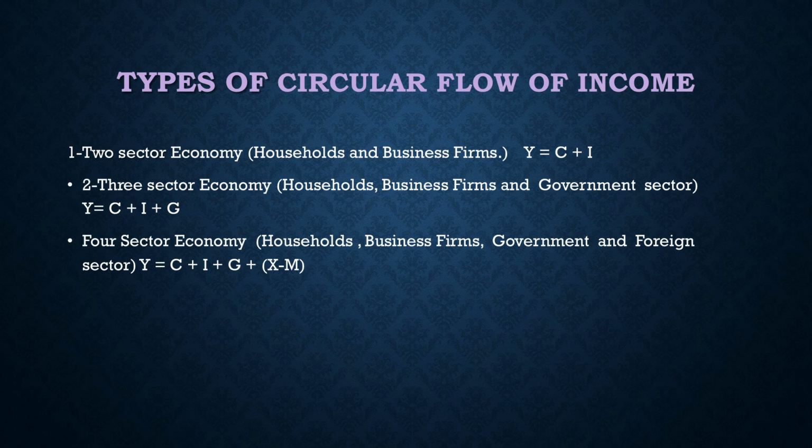Types of circular flow of income. In your book you have three kinds of circular flow. Number one, two sector economy. Two sector economy means only household and business firm. So, Y is equal to C plus I. Three sector economy: household, business firm, government sector. So, Y equals C plus I plus G. Four sector economy: household, business firm, government and foreign sector. So, the formula is C plus I plus G plus X minus M.